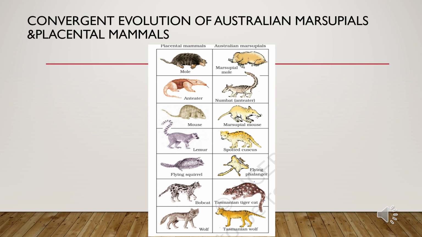Next is parallel evolution. When convergent evolution is found in closely related species, it is called parallel evolution. An example is the development of running habit in deer, two-toed, and horse, one-toed, with two vestigial splint bones. The Tasmanian wolf is a marsupial, while the wolf is a placental mammal. So this also shows parallelism.